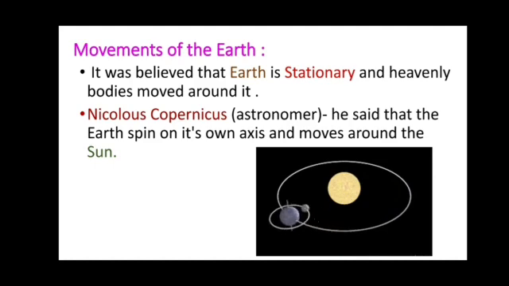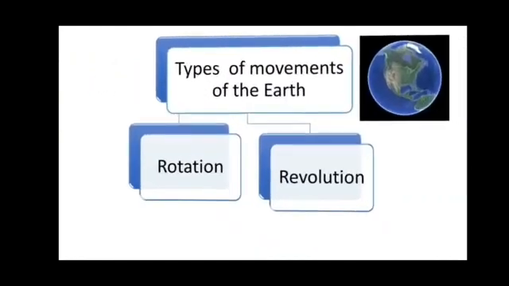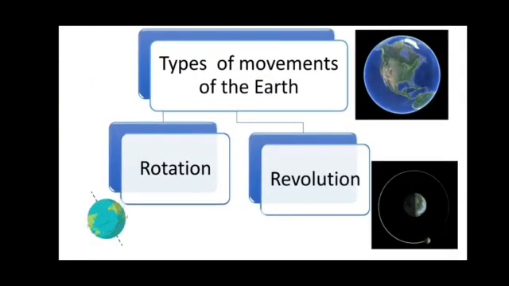So these two movements were told by him, and he gave the names to these two movements: rotation and revolution. Now today we are going to focus on the first movement of the earth, that is rotation.